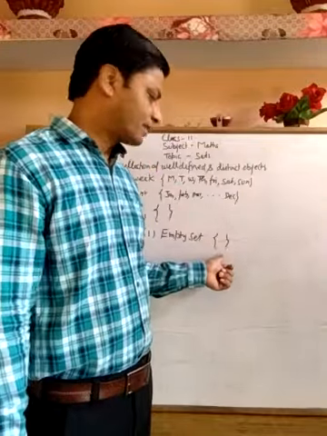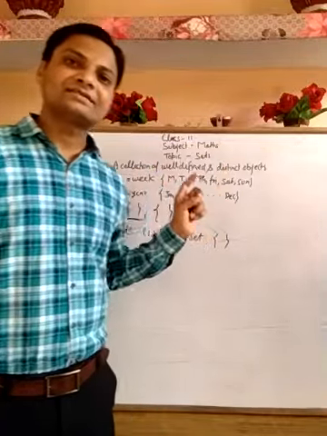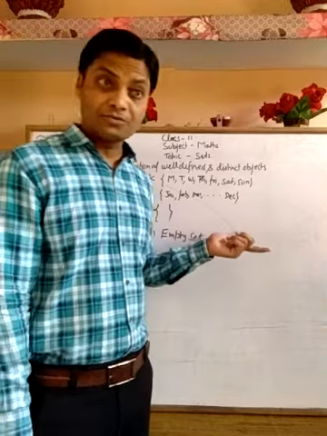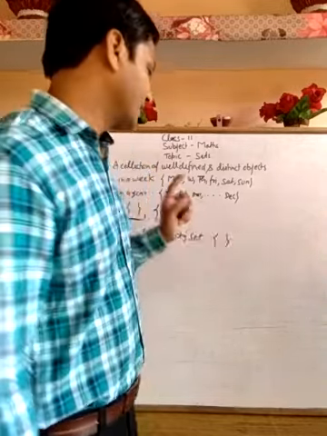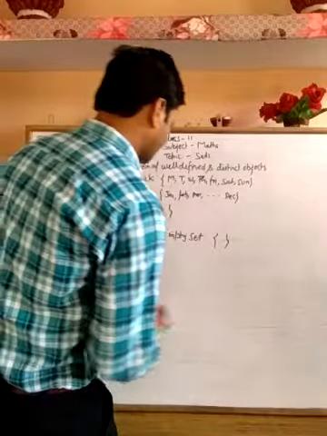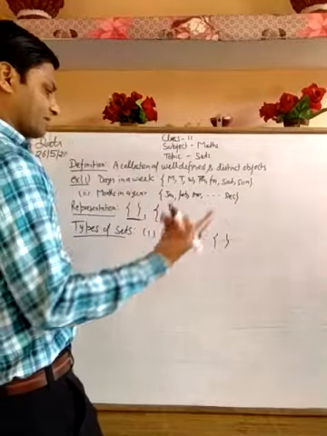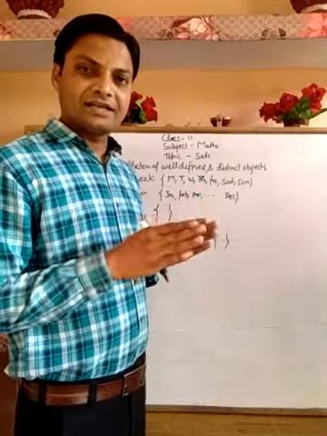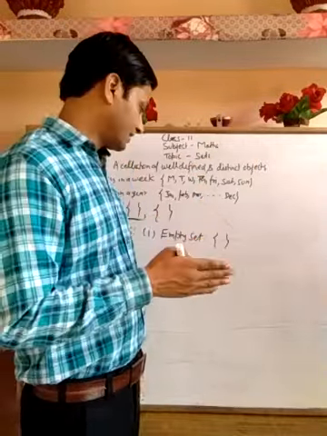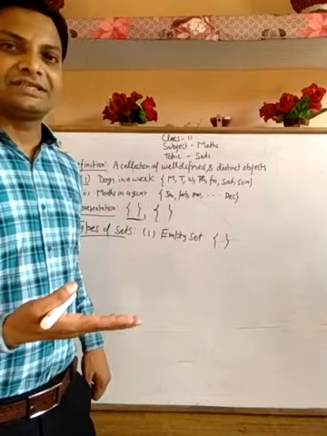Let's give an example. 35 days in a month. There is no such month that has 35 days. So this is an example. Or another example we can also take. There are many examples. If there is no element in a set, we call it an empty set.